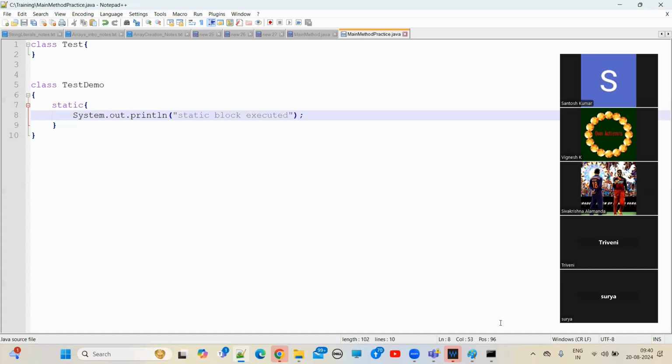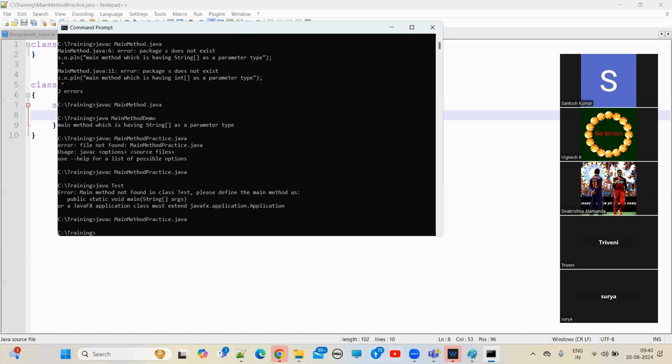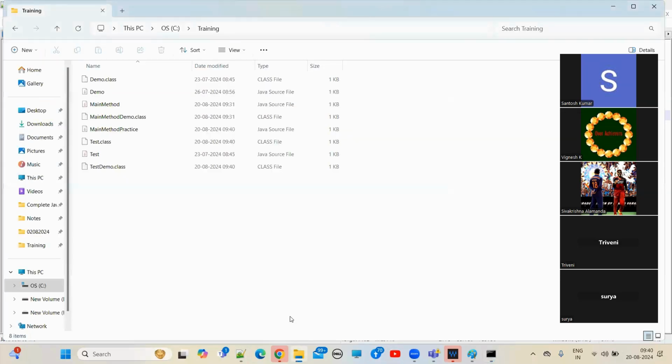Control S. Now let me compile. I modified the source file, so what do I need to do to get the latest class file? Again, you need to compile. What is the file name here? Main method practice dot java. This time, how many class files will be created? Two class files, guys: one is test, one is test demo. See, test.class and test demo.class are created.